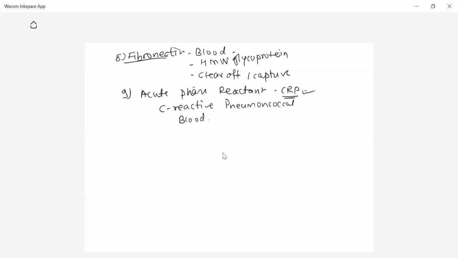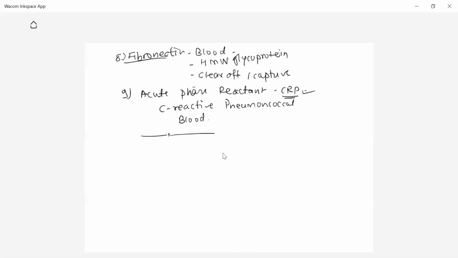These proteins have the ability to bind with the pneumococcal antigen. Pneumococcal antigen ला ते bind होतात, and after their binding, the phagocytic cell can easily engulf or capture this antigen bound with the acute phase reactant. So it enhances phagocytosis. Its role is to increase the rate of phagocytosis by binding with the foreign pathogens present in the blood. So that is about the acute phase reactants.